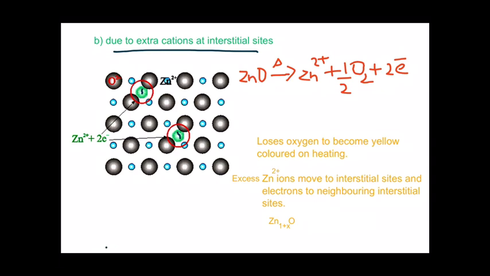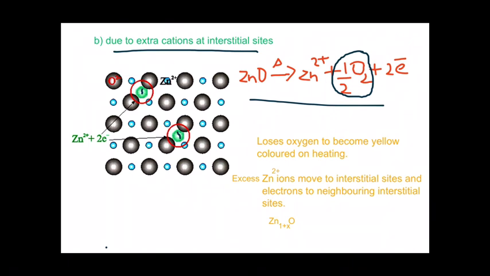Now what is happening is, when zinc oxide is heated, some of the oxygen ions release electrons and move out of the crystal lattice as oxygen gas, leaving behind electrons. So this is the equation: zinc oxide when heated becomes Zn2 plus, half O2, plus 2 electrons. The oxygen gas escapes from the crystal, leaving behind spaces.